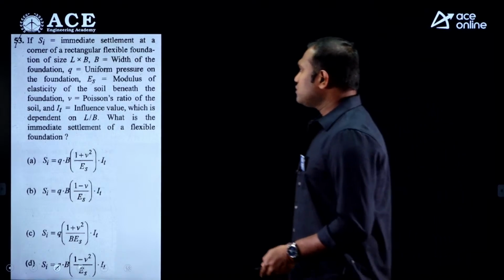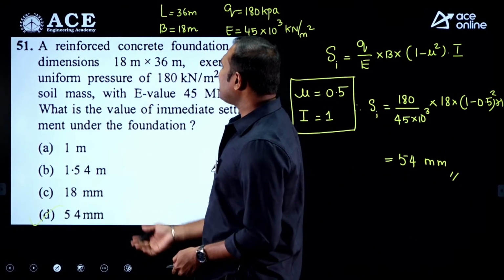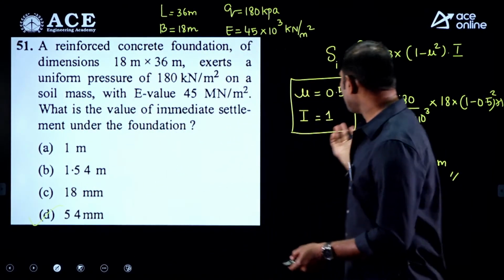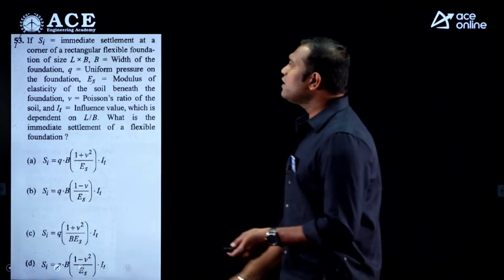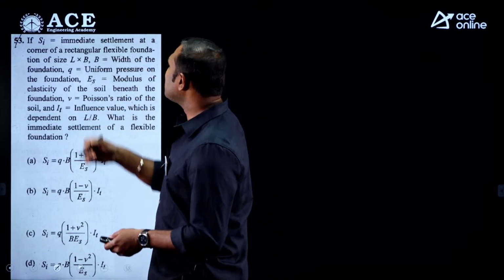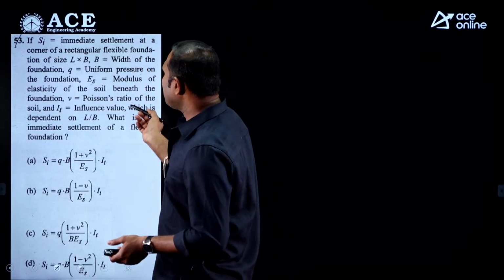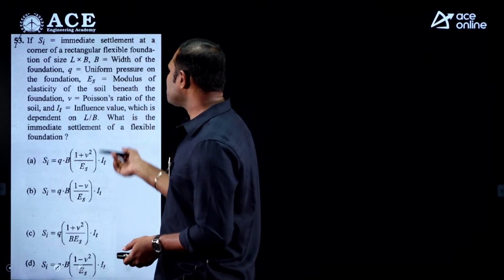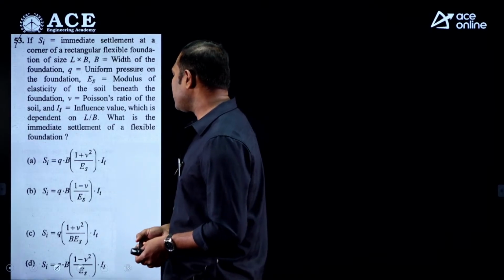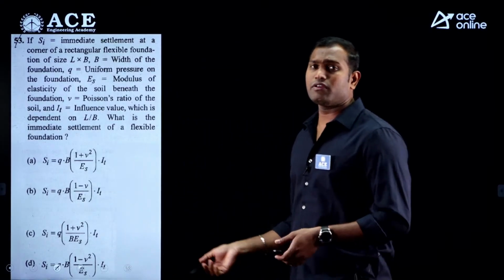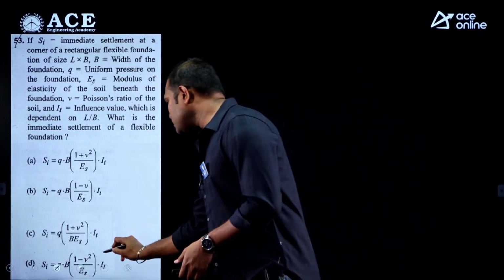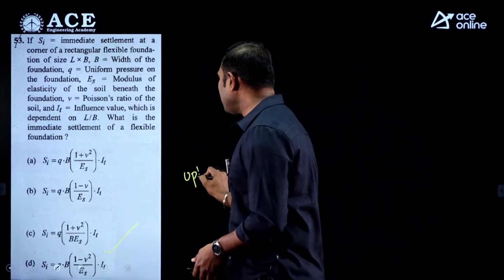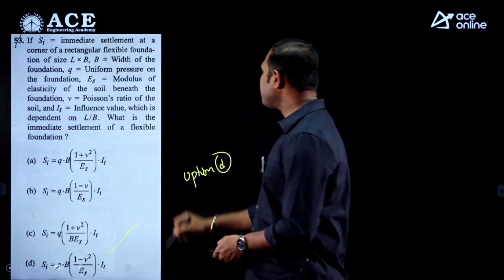Next, question 53 is just similar to question number 51. The equation I have given is the immediate settlement. They mention SI is the immediate settlement at a corner of a rectangle, and they have given Q, Young's modulus, Poisson's ratio. What is the immediate settlement of the foundation? Just now I gave you the equation Q by E into B into 1 minus mu square into I. So from the given options the correct answer is option D.